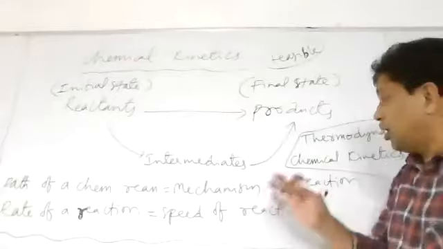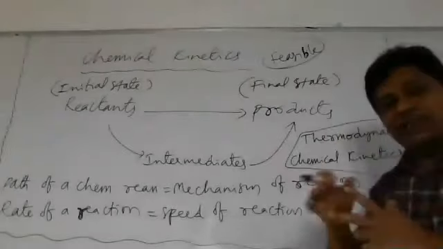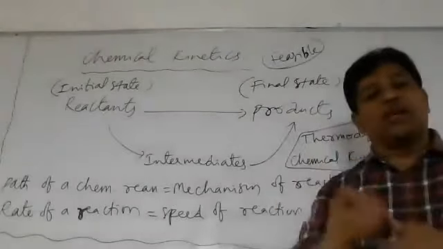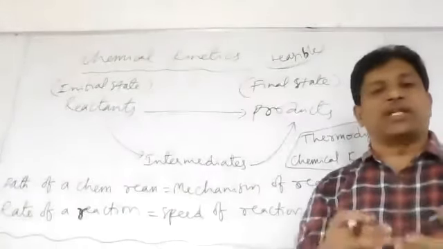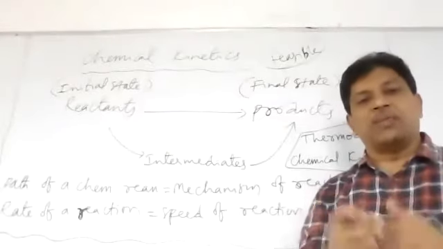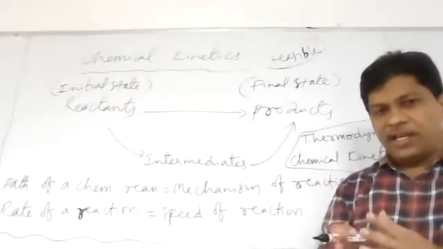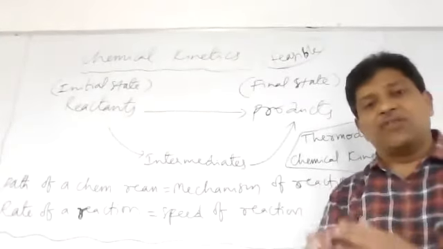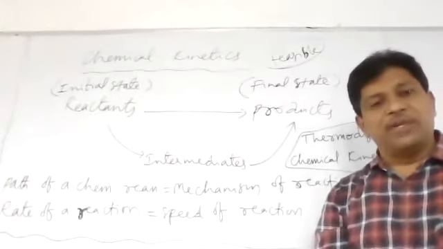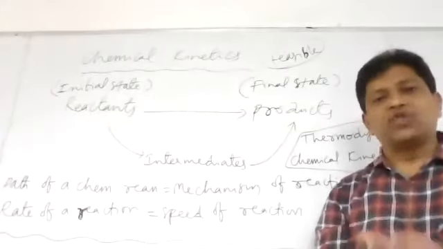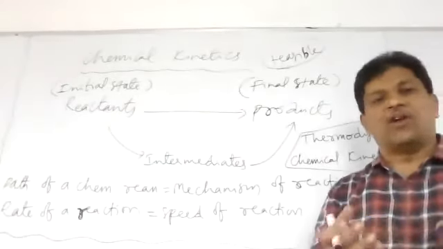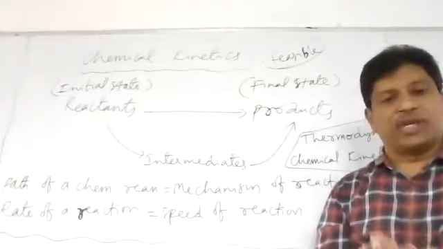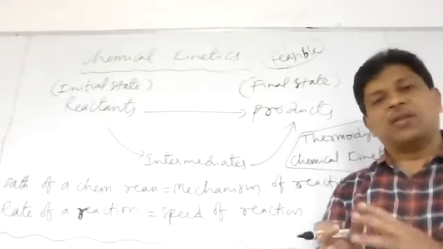Is that clear? Now, thermodynamics cannot explain at what speed the chemical reaction completes. At what speed the reactants are converted into products cannot be explained by thermodynamics. Thermodynamics deals with what? The feasibility of a chemical reaction. Feasibility meaning the possibility to occur. Whether the reactants are converted into products or not, we can understand. That is the feasibility of a chemical reaction, and it can be explained by thermodynamics.